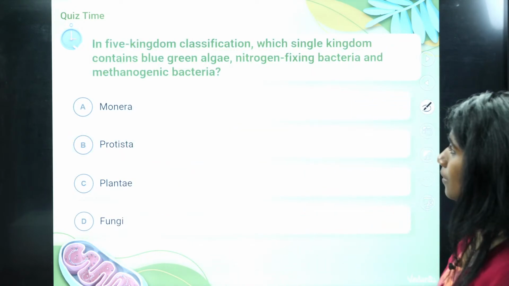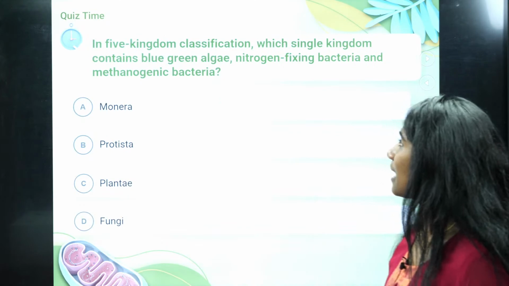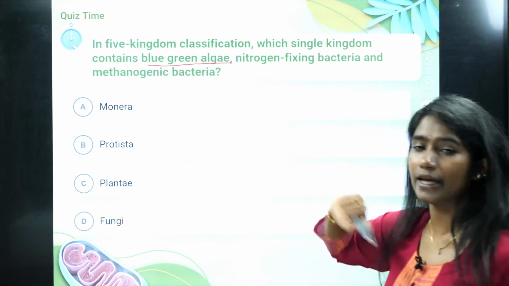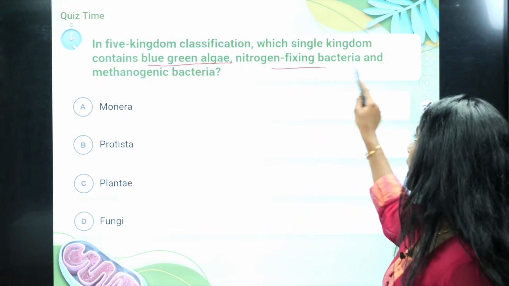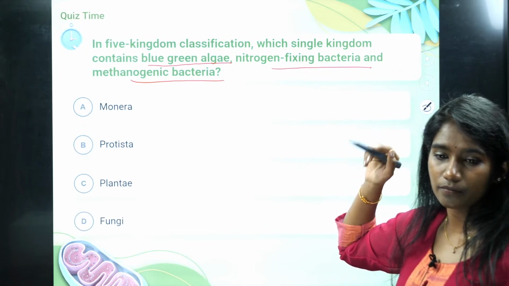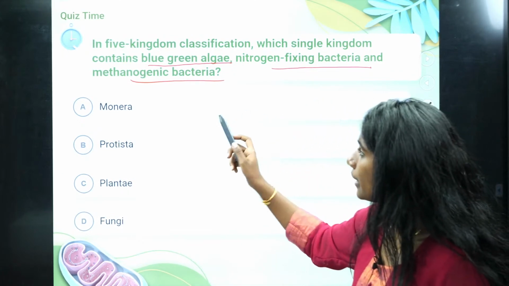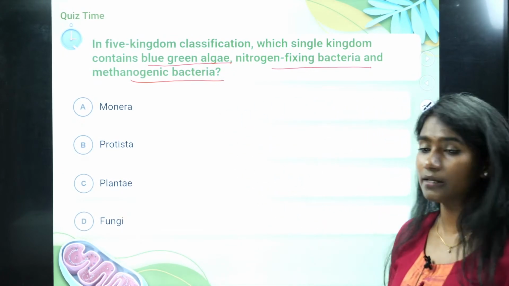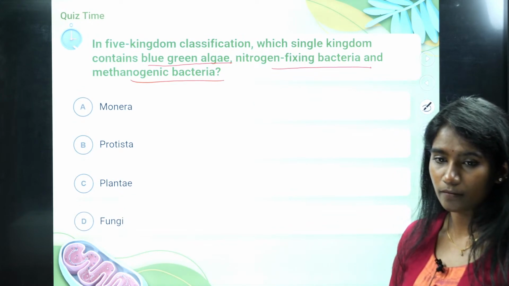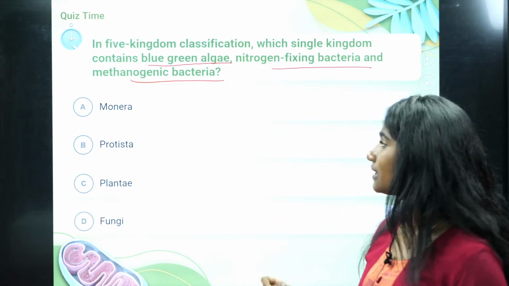Fine. Okay. Now, in 5 kingdom classification, which single kingdom contains blue-green algae, nitrogen-fixing bacteria and methanogenic bacteria? Is it Monera, or is it Protista, or is it Plantae, or is it fungi? Come on, comment your answer in the comment section.